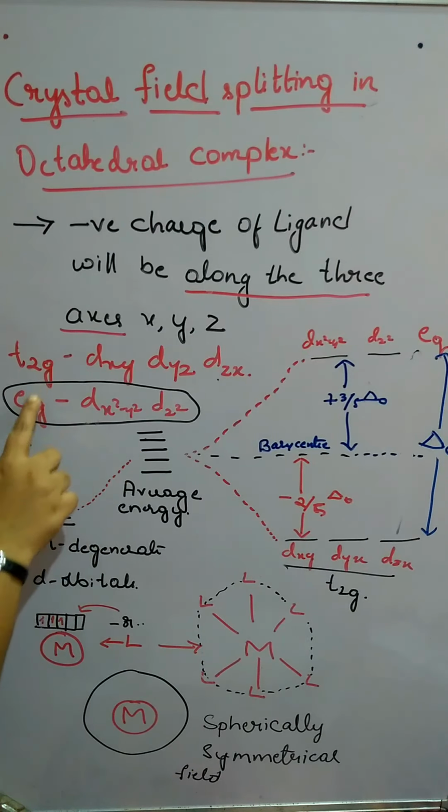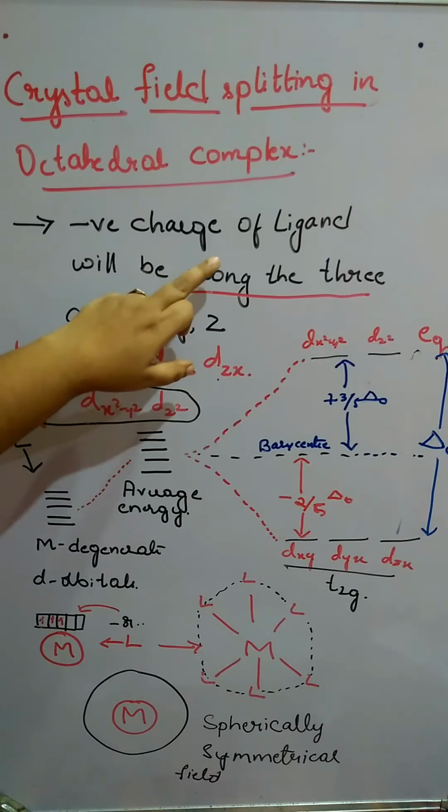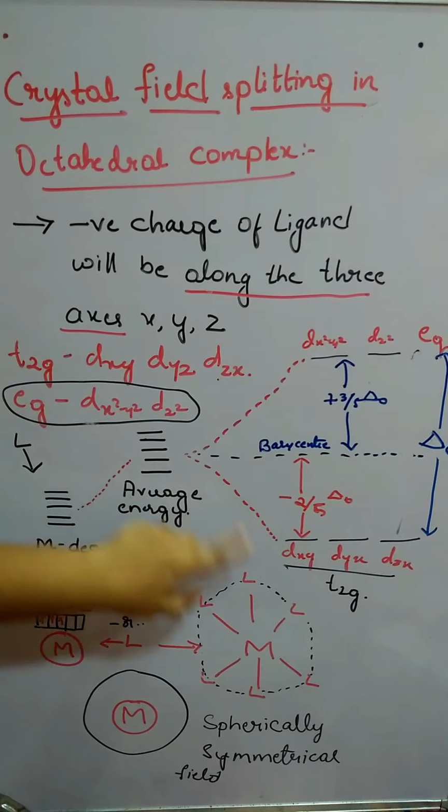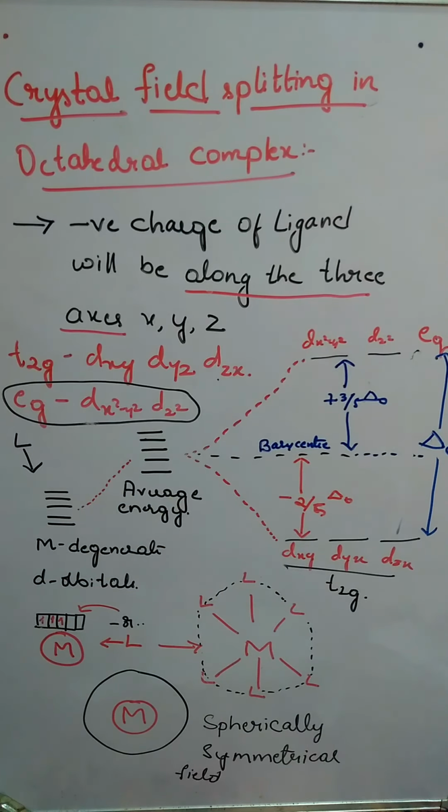Next, when the ligand comes very close to these orbitals, in an octahedral complex the ligands are along the axis. So the EG set, whose lobes are also along the axis, will experience more repulsion, so energy is increased. The T2G set will experience less repulsion, so energy is decreased. How much is it decreased?